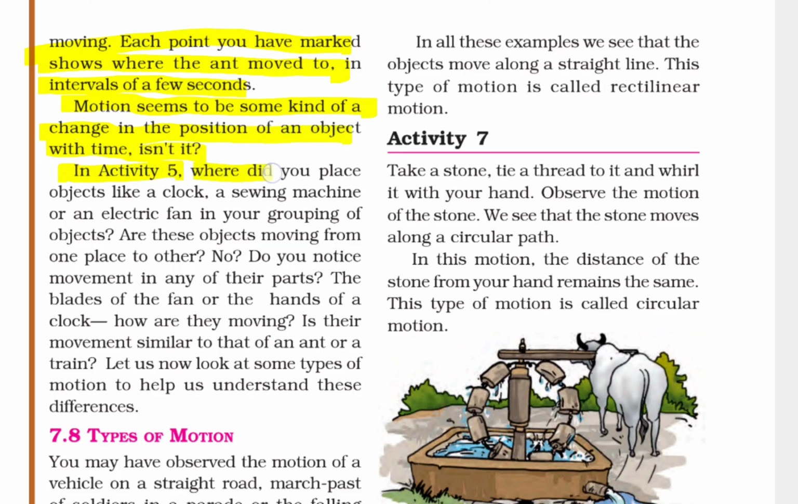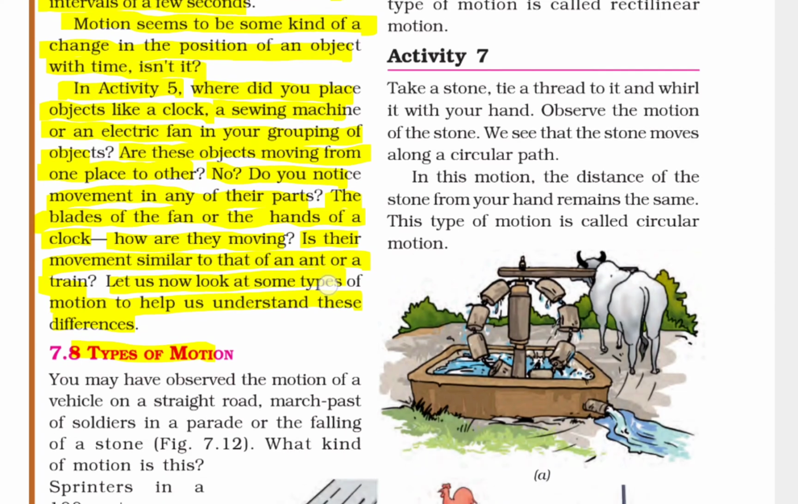In Activity 5, where did you place objects like a clock, a sewing machine or an electric fan in your grouping of objects? Are these objects moving from one place to another? No. Do you notice movement in any of their parts, the blades of the fan, the hands of the clock? How are they moving? Is their movement similar to that of an ant or the train?